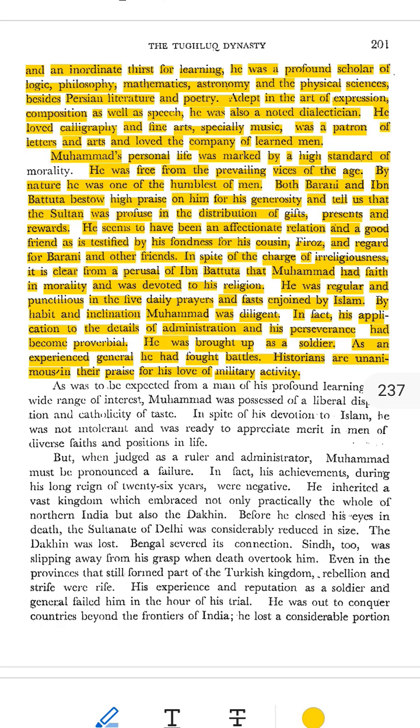3. Loved arts and culture. He loved calligraphy, beautiful handwriting, fine arts, music, paintings, poetry, and being around smart people, scholars, poets, artists. Example: he was like someone who decorated his court, listened to good music, and always invited writers and poets for friendly talks.